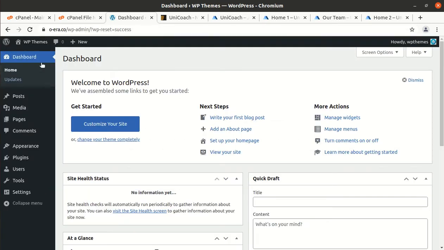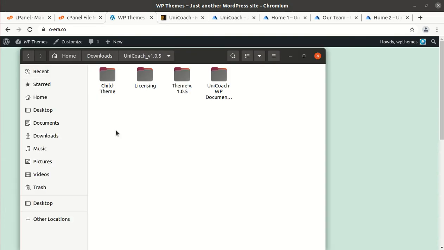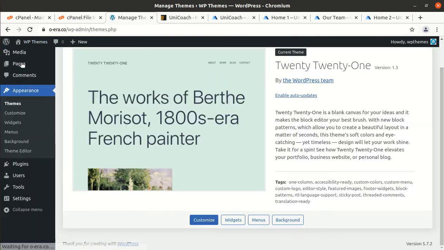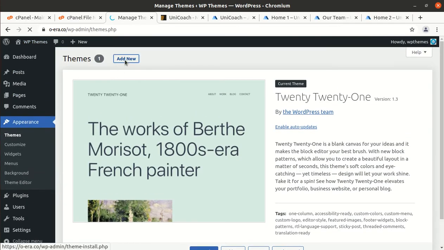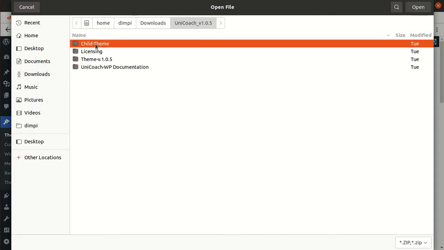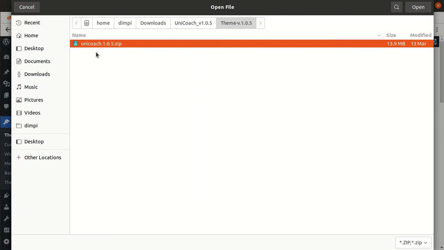I have a fresh installation of WordPress with me, in which the default Twenty Twenty-One WordPress theme has been installed, and I got the theme pack. In the theme pack I have the child theme, licensing, the main theme file, and the documentation. To begin the installation, we have to go to the theme section of WordPress and click on Add New, Upload Theme, Choose File, and here you need to choose the theme file, theme version, and this is UniCoach 1.0.5. This needs to be chosen here.